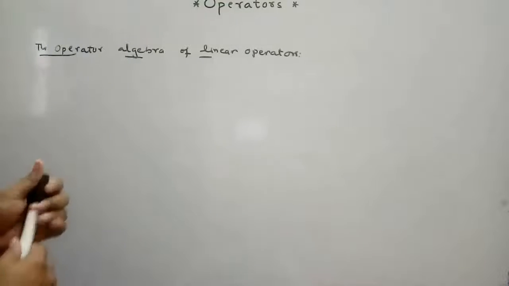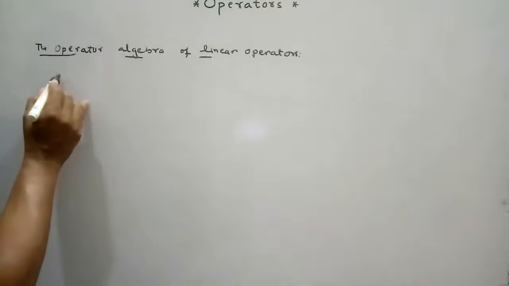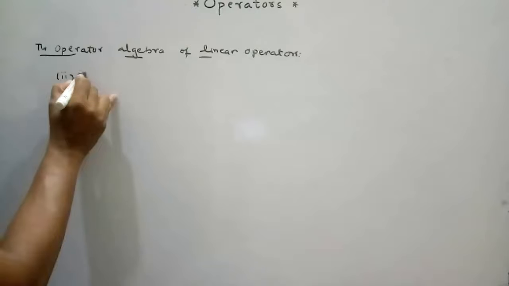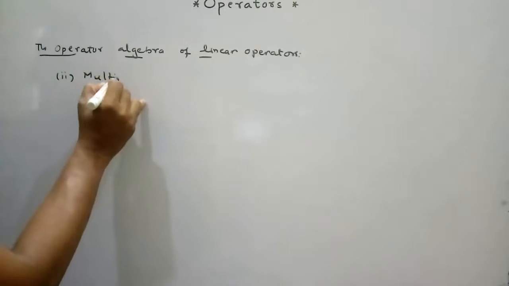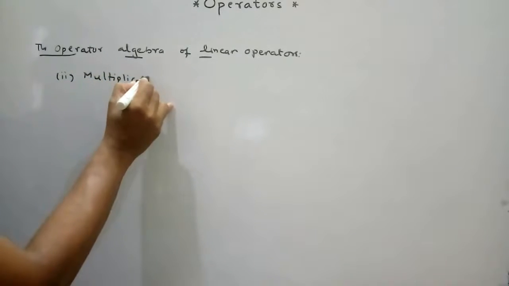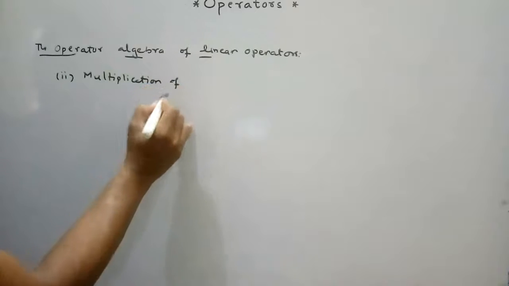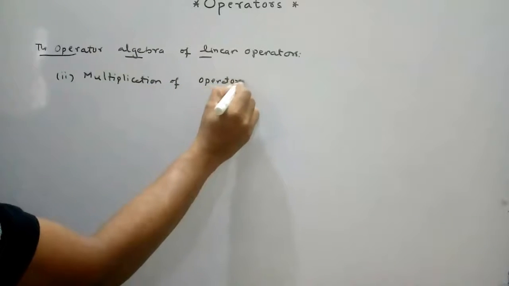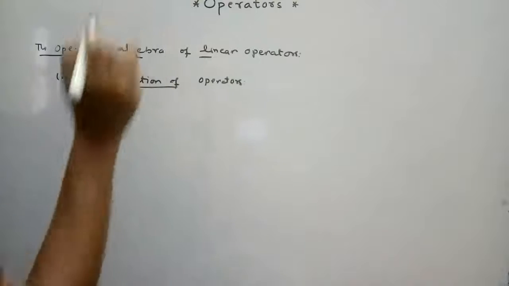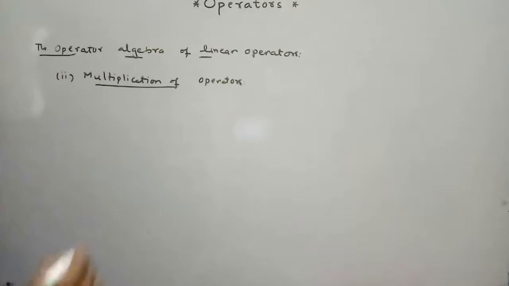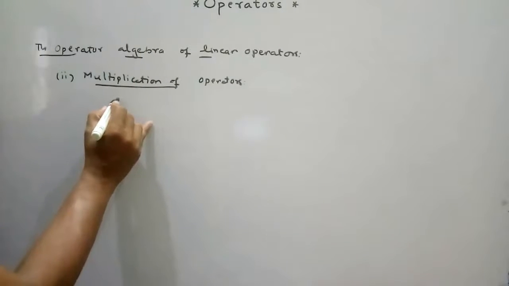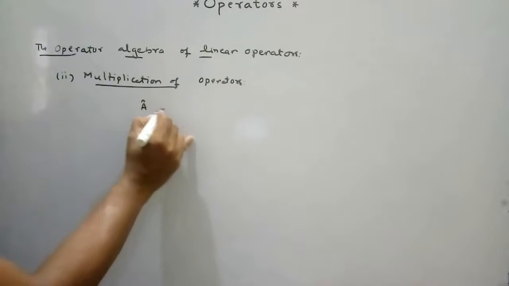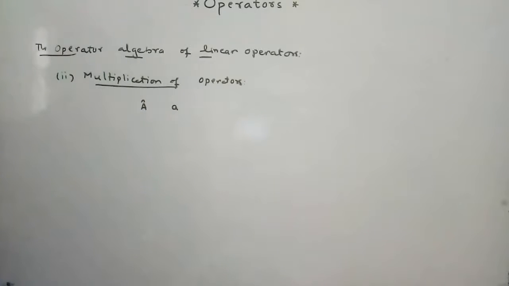Next, the second concept in operator algebra is multiplication of operators. Here, multiplication of a linear operator with a constant.